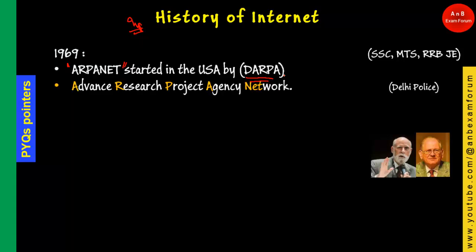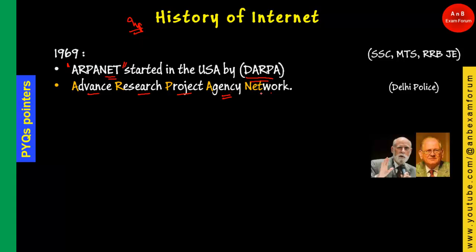ARPANET: Advanced Research Project Agency Network, where net is basically network. So ARPA stands for Advanced Research Project Agency, and D stands for Defense. So Defense Advanced Research Project Agency, and ARPANET is Advanced Research Project Agency Network.